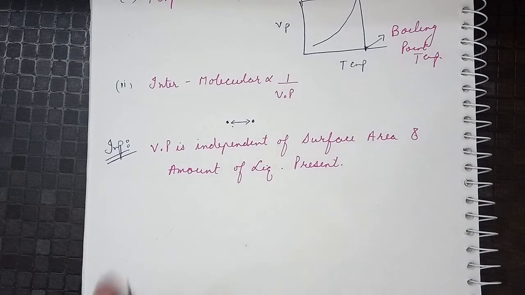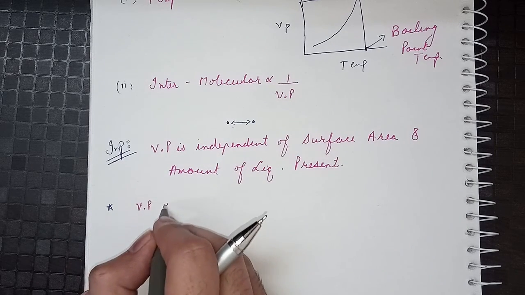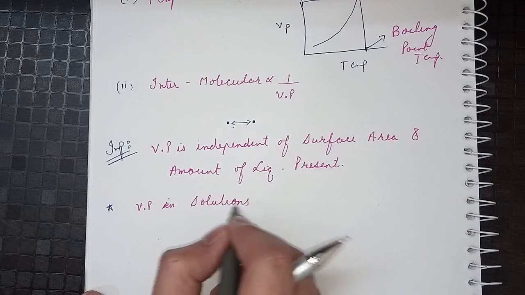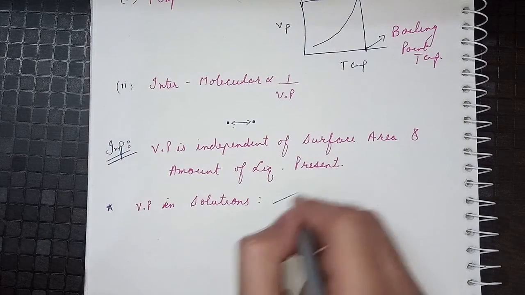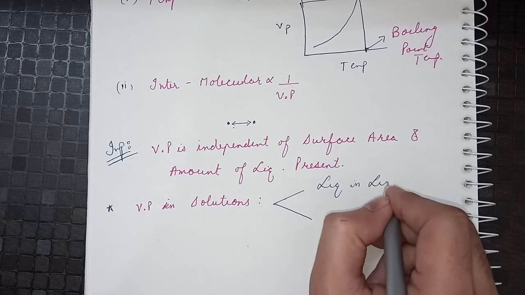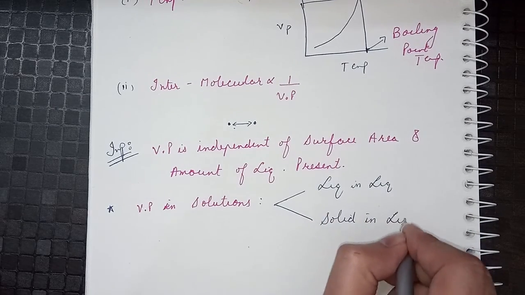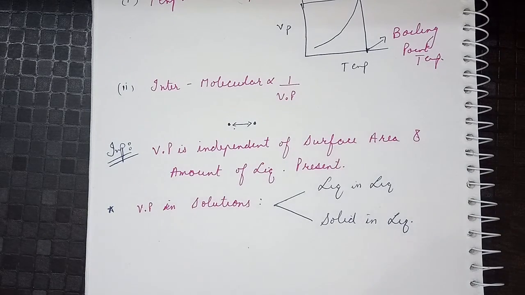Now we will study the vapor pressure in case of solutions, that is how we can calculate vapor pressure in case of a solution. In solutions we have two types of cases: liquid in liquid, and solid in liquid. Here we can calculate vapor pressure in two categories.